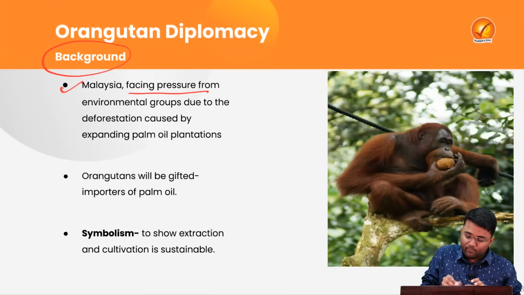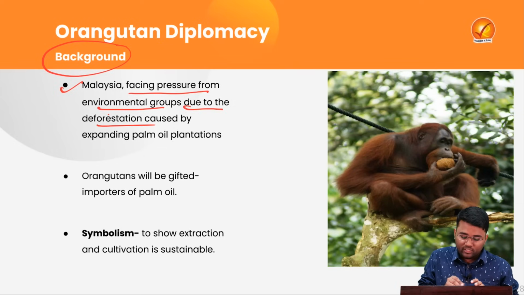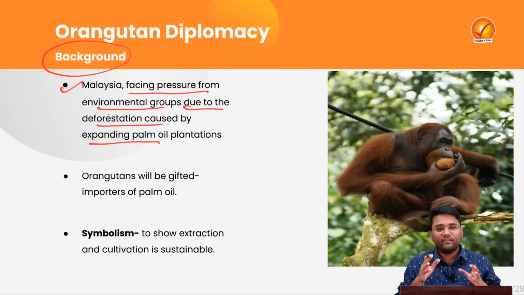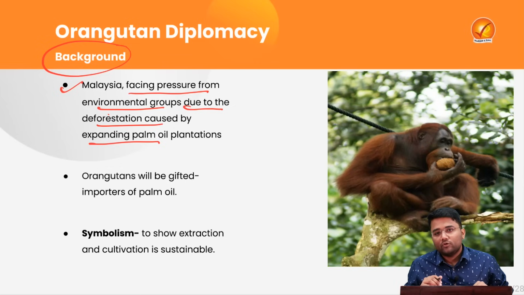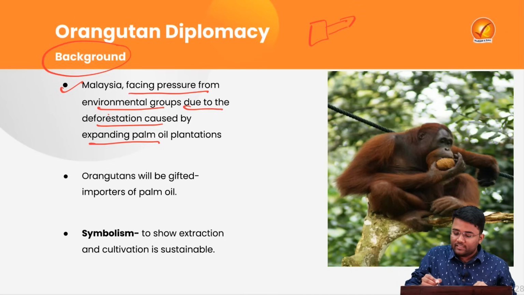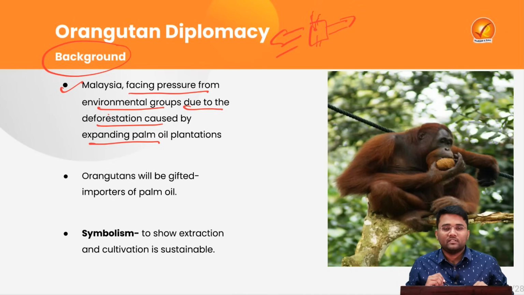Malaysia is facing pressure from environmental groups due to the deforestation caused by the expanding palm oil plantations. What is happening? Malaysia is mainly dependent on palm oil export, so they are expanding the areas of their palm oil cultivation, and for that they are doing deforestation. Many of the environmental groups are saying that this is unsustainable. So here Malaysia has come out with an out of the box solution, that is Orangutan Diplomacy.